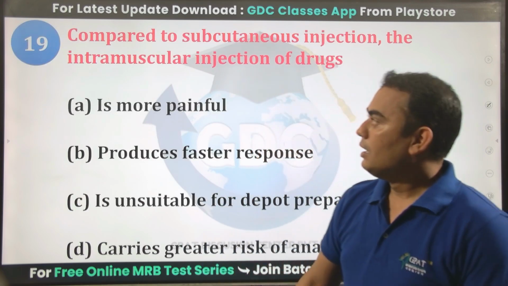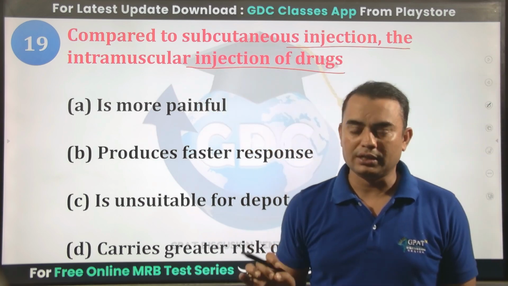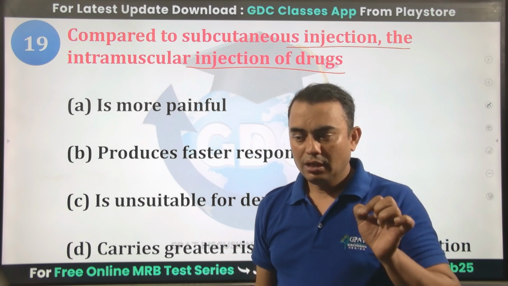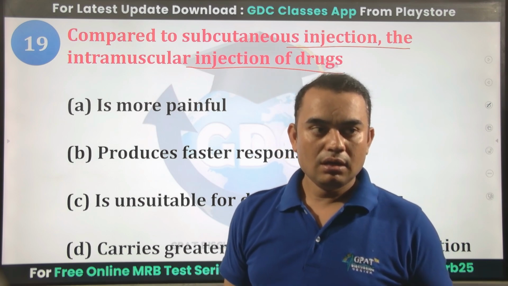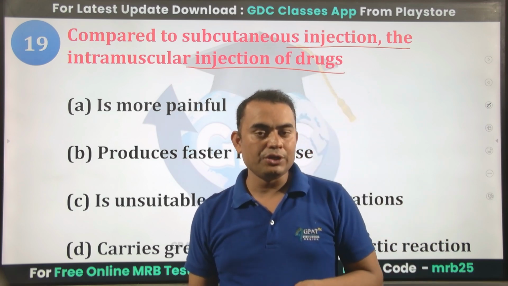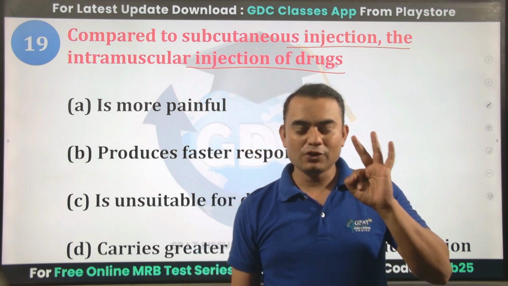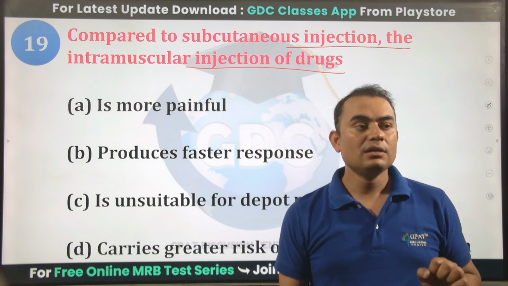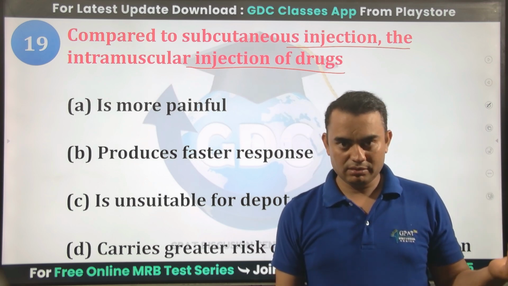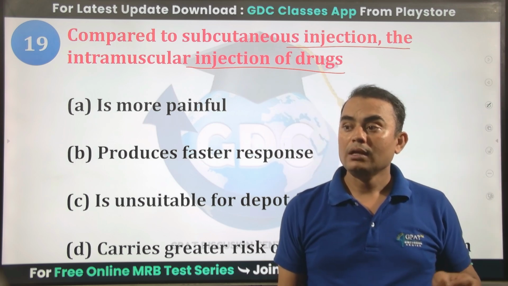So the next question: compared to subcutaneous injection, the intramuscular injection of a drug. Okay, first understand both routes of administration. Under the subcutaneous route, we deposit the drug in the loose areolar connective tissue area, like insulin given through the insulin injection. For subcutaneous, we mainly prefer three methods, where we deposit the drug for a longer period of time.